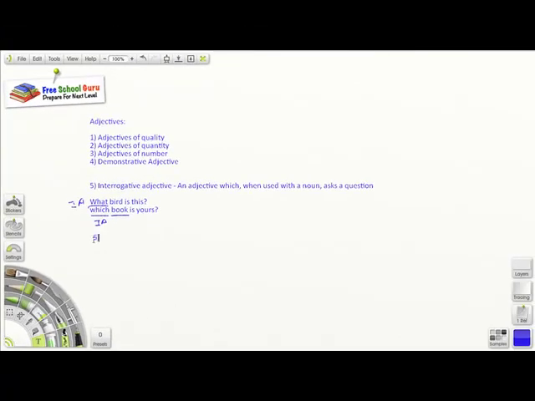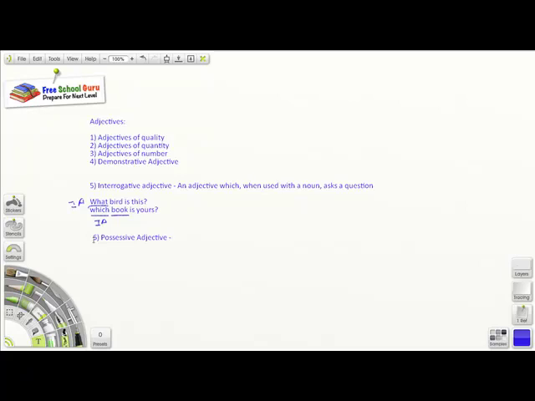The next and last type of adjective is called possessive adjective. So what is a possessive adjective? Again, as the name implies, an adjective that shows possession or belonging is called a possessive adjective.